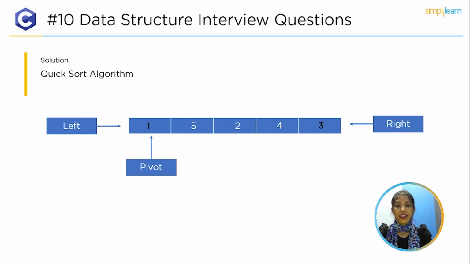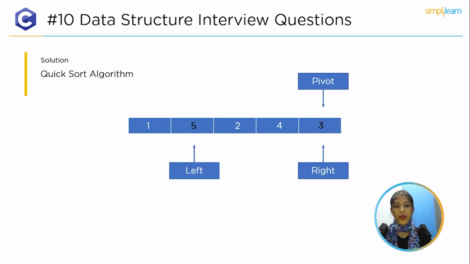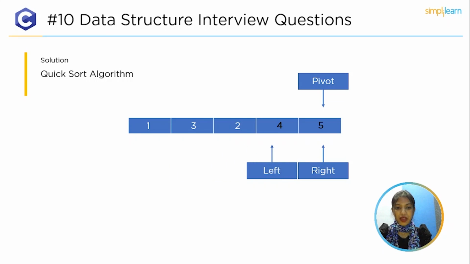Next, comparing the next left element with the pivot element, it checks whether 5 is lesser than 3. If it's lesser, it will swap with each other. Similarly, comparing the next element 2, since 2 is less than 5, it will remain in the same position. Next, comparing the element 4 with 5. Again, 4 is lesser than 5, so it will remain in the same position.